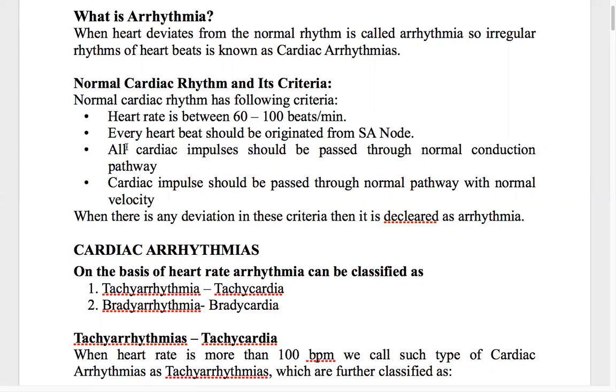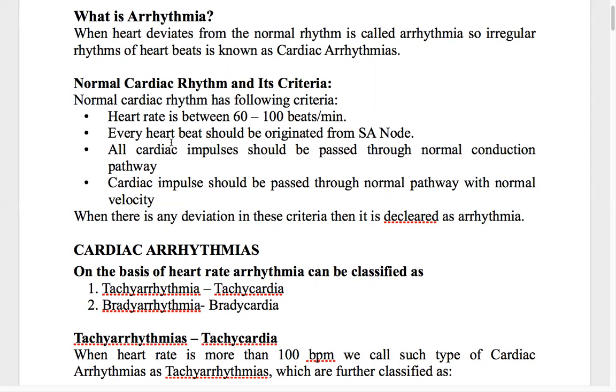And the second criterion is that the heartbeat should originate from the SA node only. So the number of beats should be 60 to 100 per minute, and its origin should be only from the SA node.